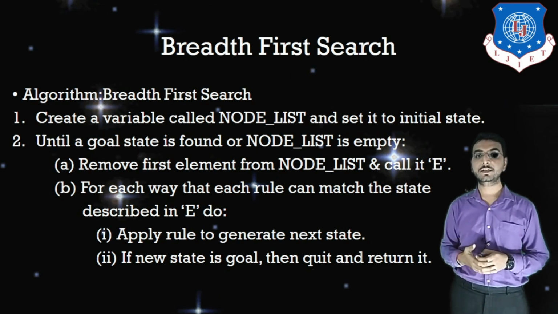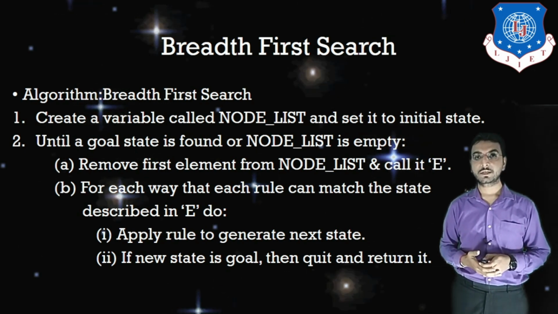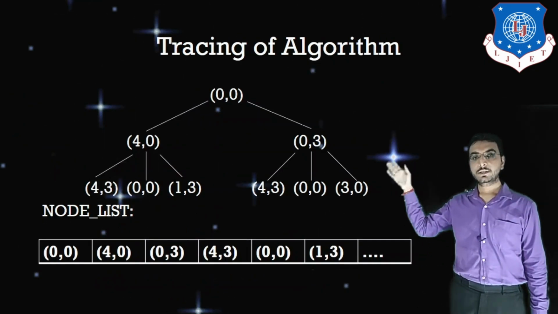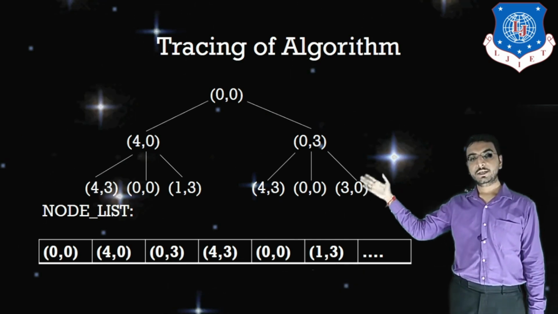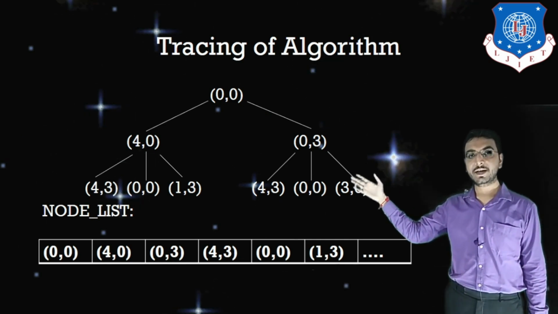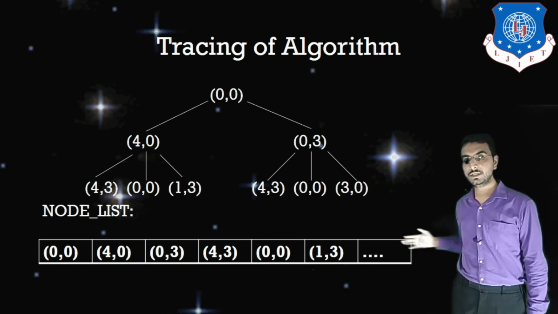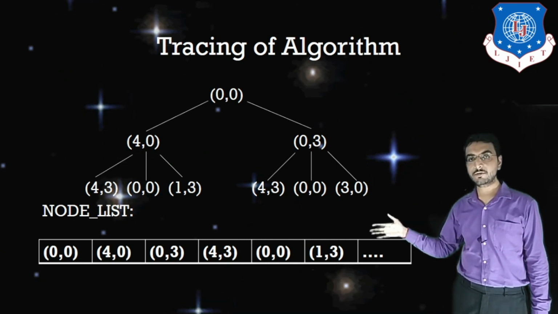Now let us understand the tracing of the breadth first search algorithm. See, 0, 0 is there as the first step. In breadth first search we will add 4, 0 and 0, 3 in the form of a queue. This is called my node list. In this node list we have added 4, 0 and 0, 3 as nodes. So this is breadth first.